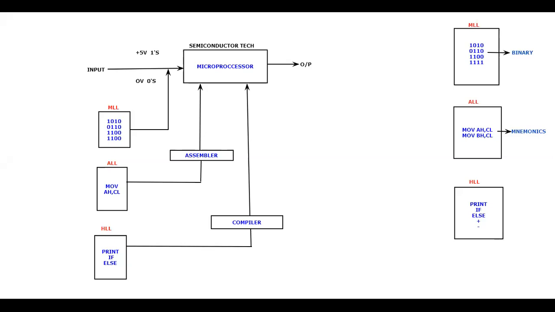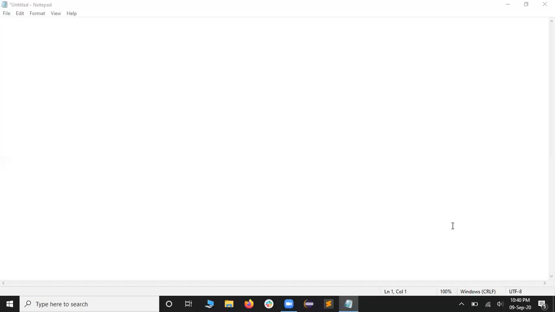Quickly go to the notepad and I'll give some definition for it. You can copy it down. So let us go to the notepad and let us type like this. Let us come back. Now let us take some of the definitions here.